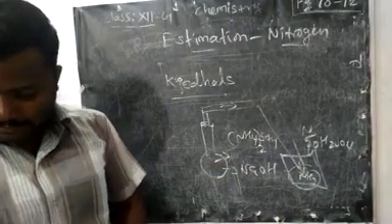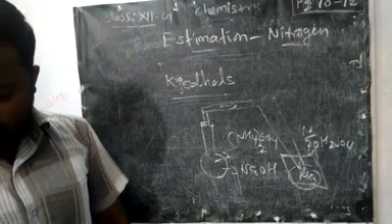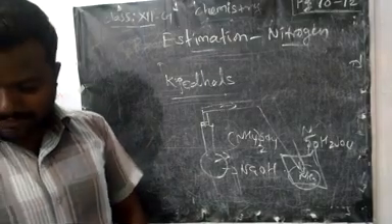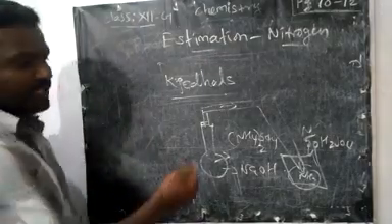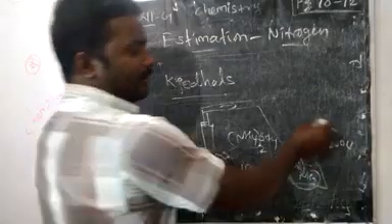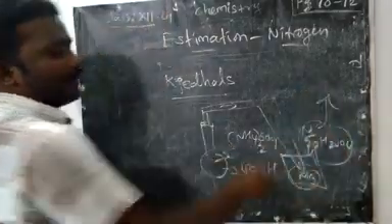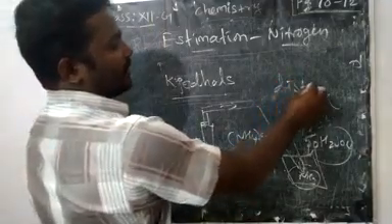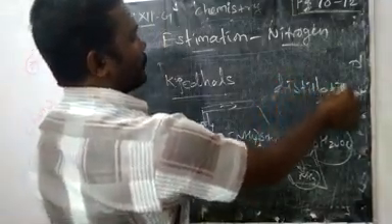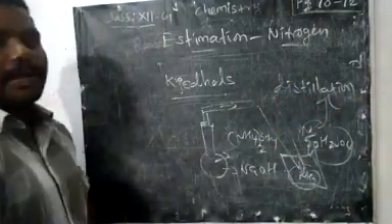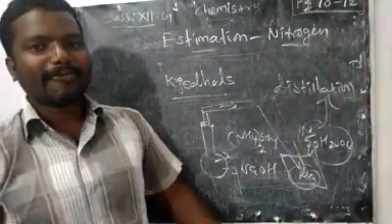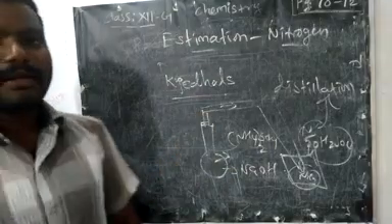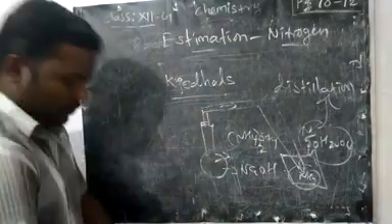Now we can get the free ammonia gas from the H2SO4 by using distillation. So by distillation we can separate ammonia gas. Based on the quantity of ammonia gas, we can find nitrogen in the organic compound.